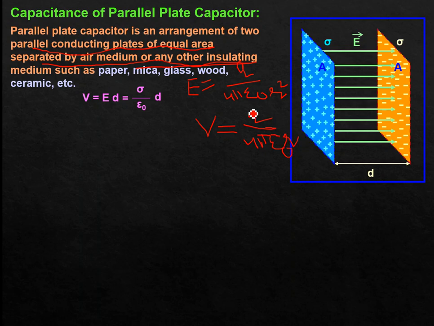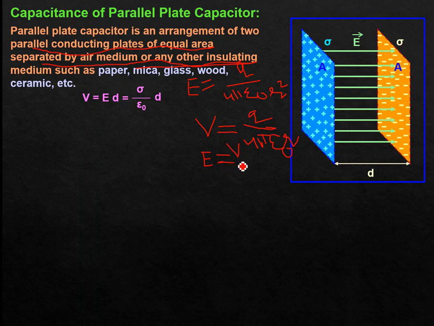Q divided by 4 pi epsilon naught is common, only R square differs. So roughly, electric field E is equal to V divided by separation.